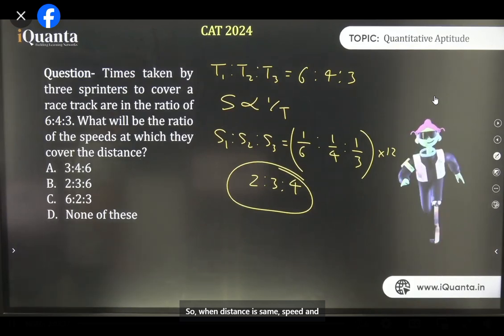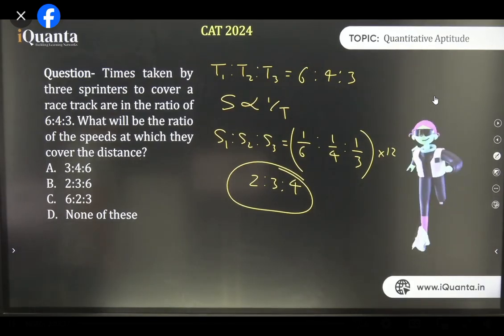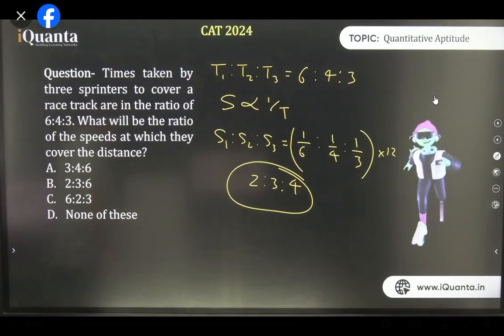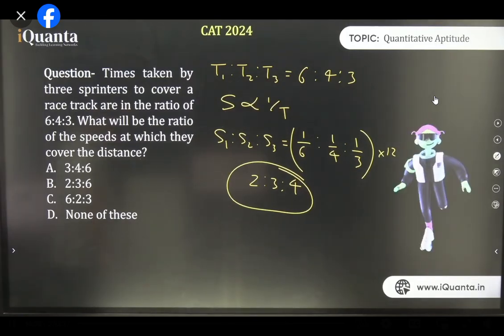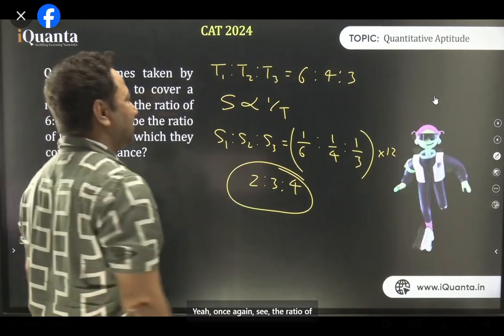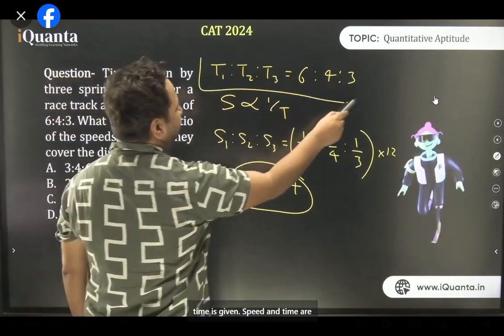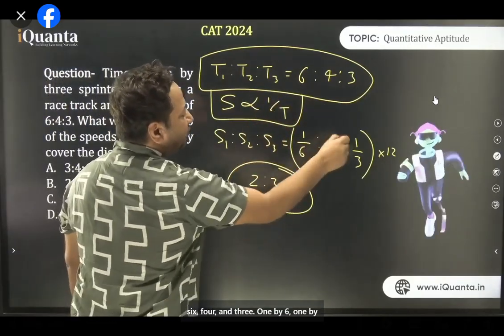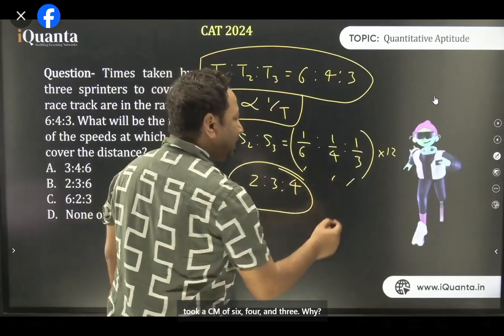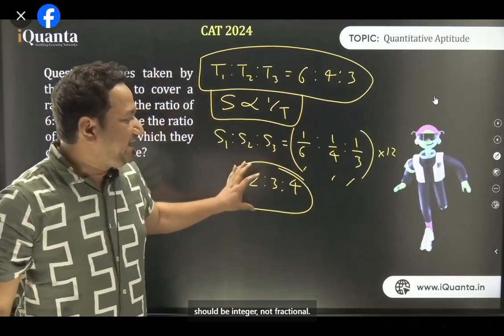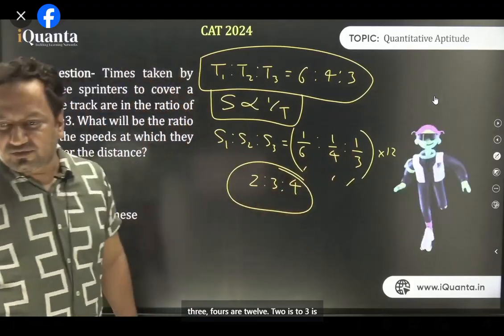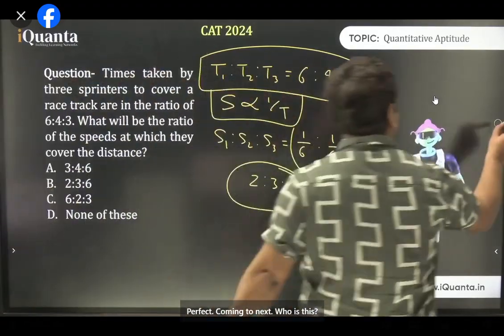When distance is the same, speed and time are inverse, not direct. And 12 is the LCM of 6, 4, and 3. Understood? Once again, see, the ratio of time is given. Speed and time are inversely proportional. So what I did, I just took the reciprocal of 6, 4, and 3: 1 by 6, 1 by 4, 1 by 3. After that, I took the LCM of 6, 4, and 3. Why? Because I want this to be integers, not fractions. I multiplied everything by 12, and I got 6 2s are 12, 4 3s are 12, 3 4s are 12, so 2 is to 3 is to 4. Perfect. Coming to the next one.